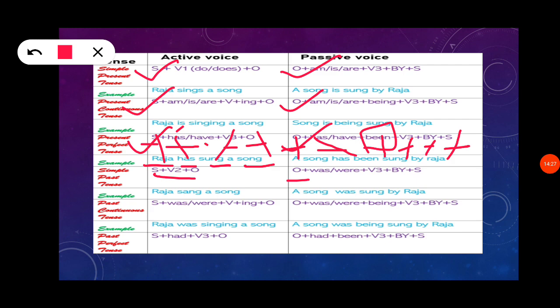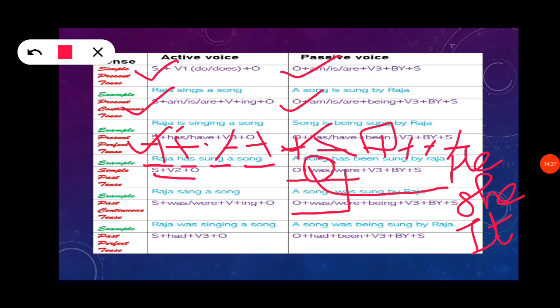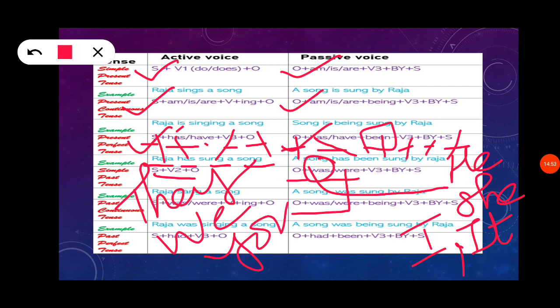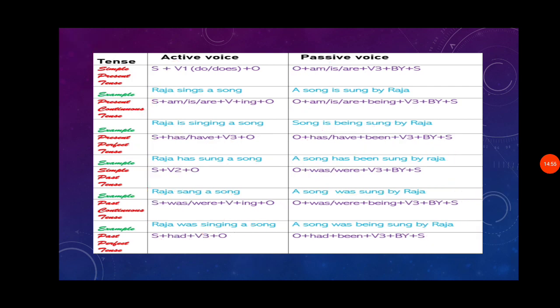So object plus was or were. Was is used for he, she, it, and also I. Were is used for they, we and you. So object, was or were, verb 3 plus by plus subject.